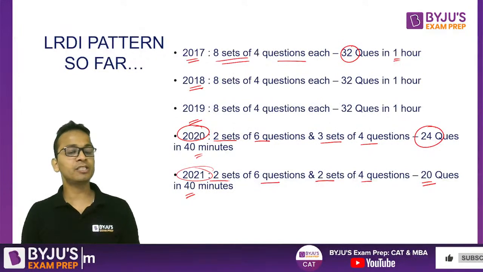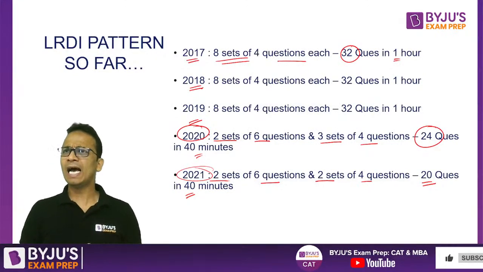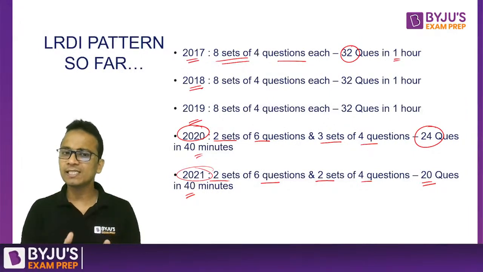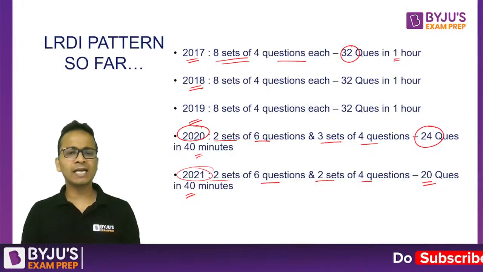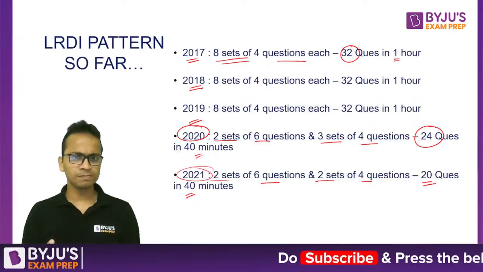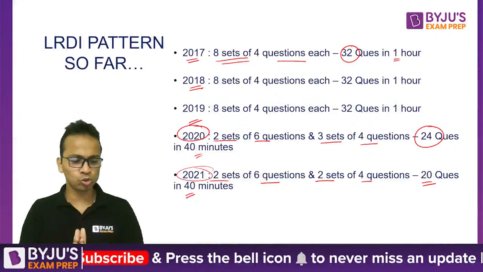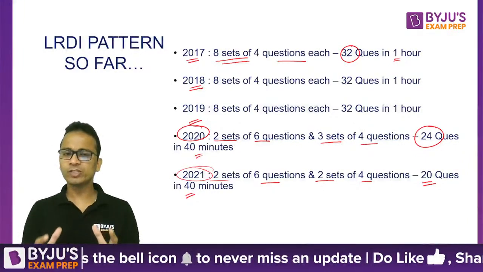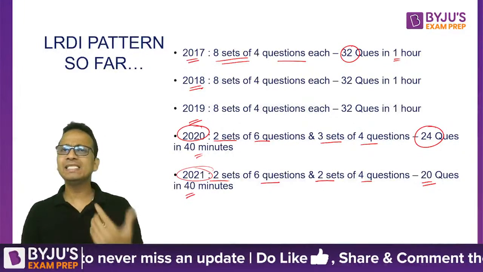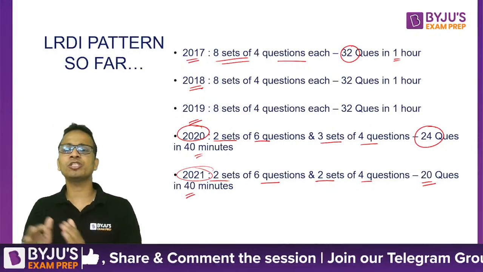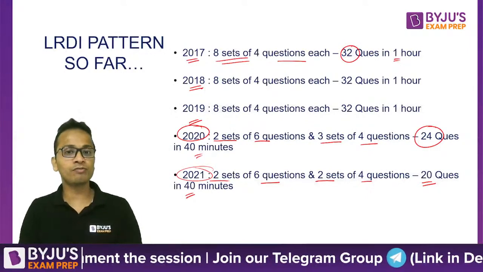The set of data interpretation was easy and doable. Out of the 3 remaining sets, out of those 16 questions, I can say that 2 sets were doable. Not completely, there were 1-2 questions which were difficult in those 2 sets. So 2 sets were doable and you could have easily managed 12 to 13 questions in these 40 minutes of LRDI.